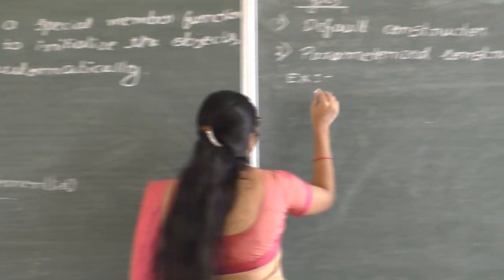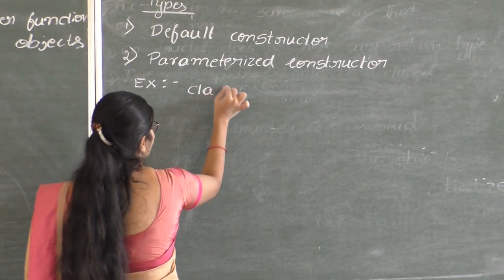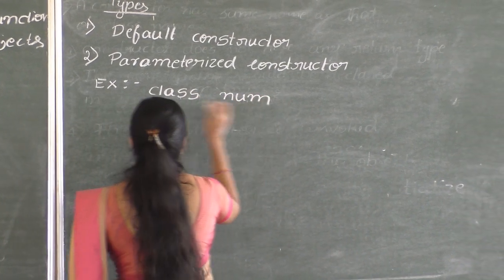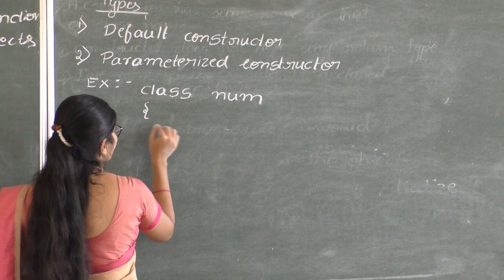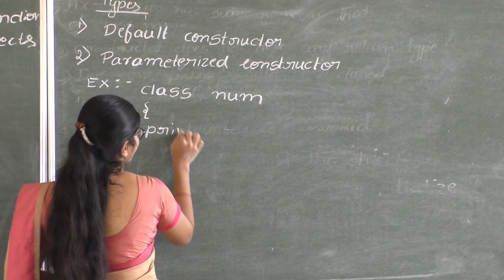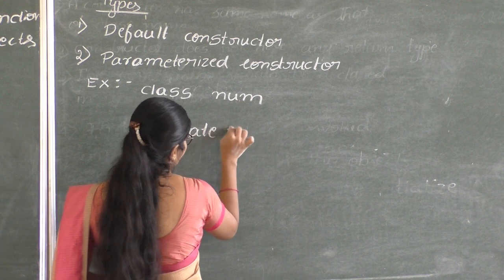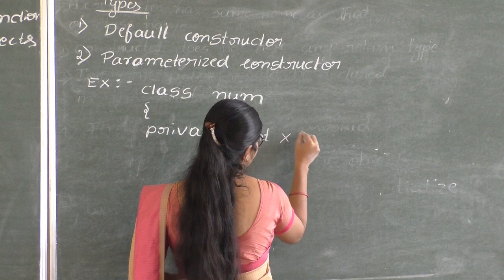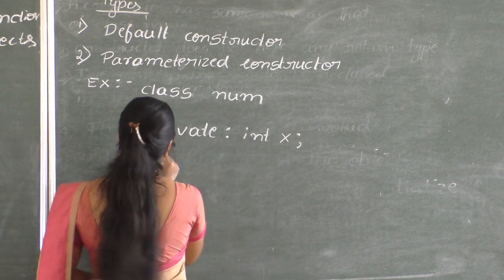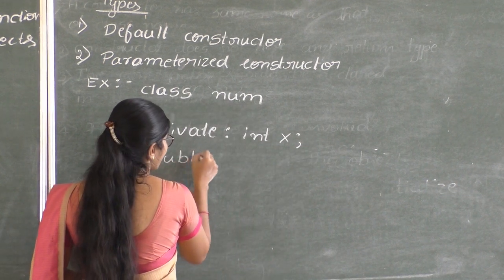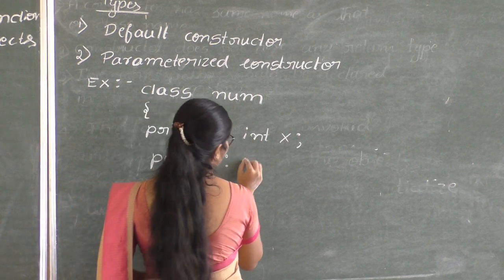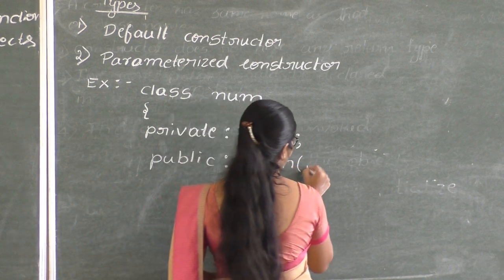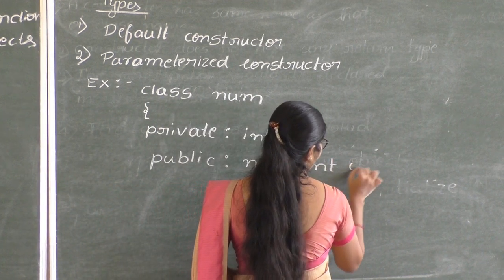Example, class name. Here I am going to create class num. In private access specifier, int x, under public access specifier, constructor name, that is num, with the argument int a.